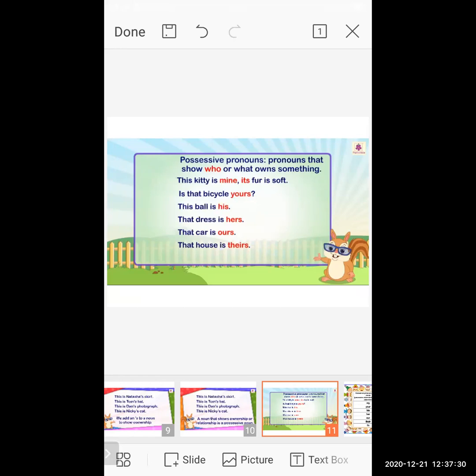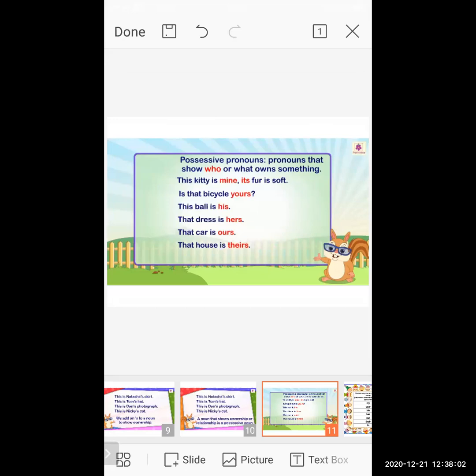This ball is his. Now here, students, see the first thing: the name is not mentioned. Second thing, the ball belongs to someone else. And third thing, here the second person plays a role. The second person is saying this ball is his. But who is being talked about?